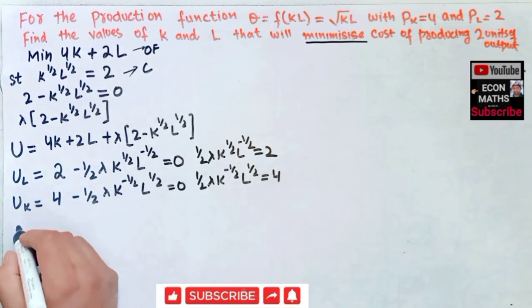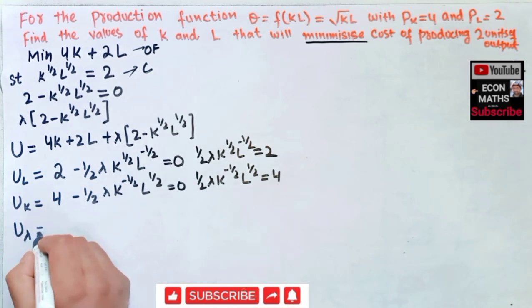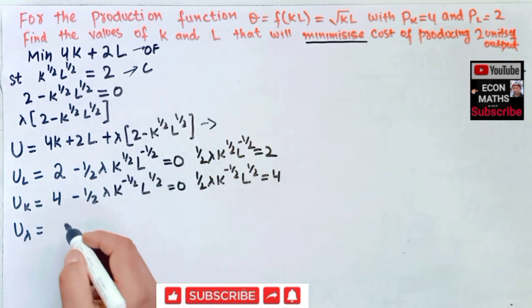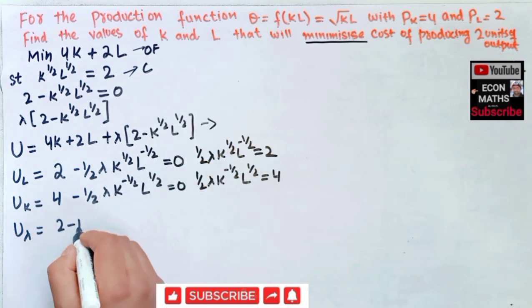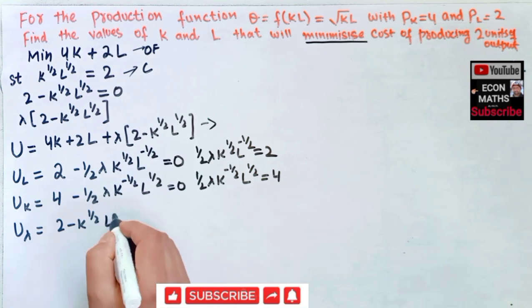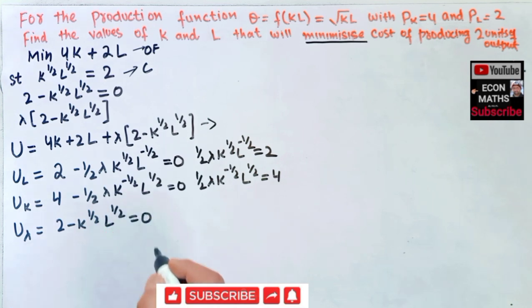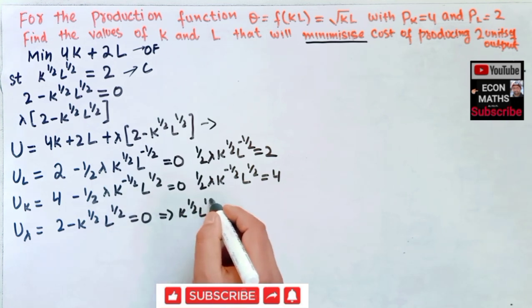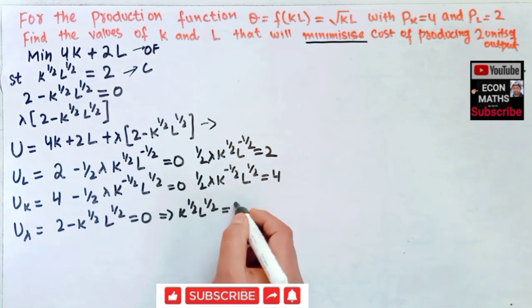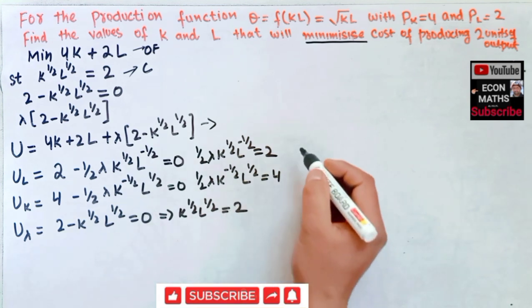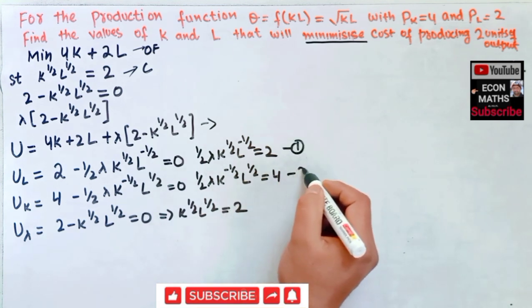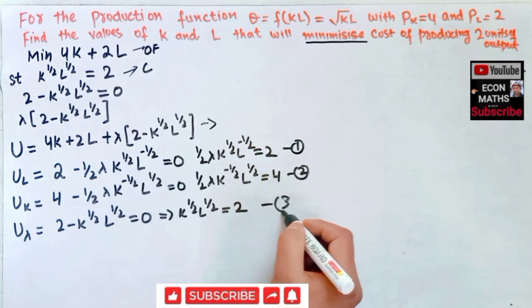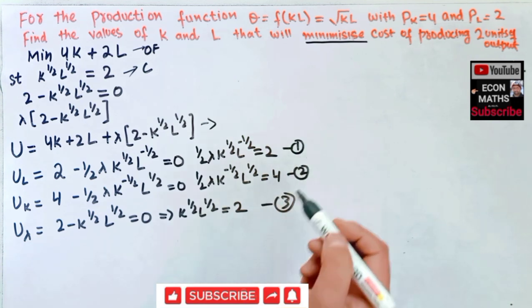Similarly, we partially differentiate with respect to lambda, so we get 2 minus k to the power 1 by 2, L to the power 1 by 2 is equal to 0, and further solving, this becomes k to the power 1 by 2, L to the power 1 by 2 is equal to 2. Let these be equations first, second and third. Now we divide equation first by second.